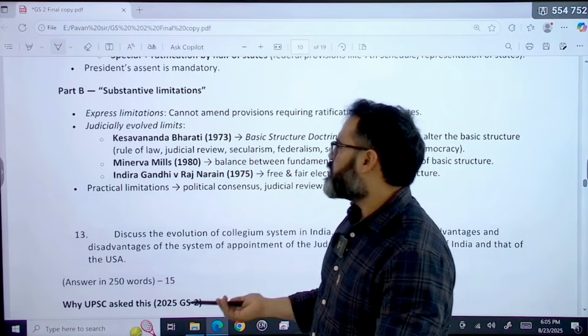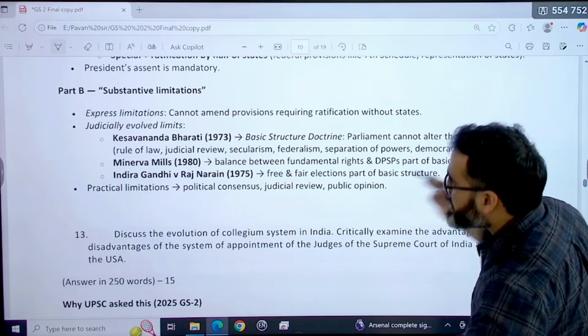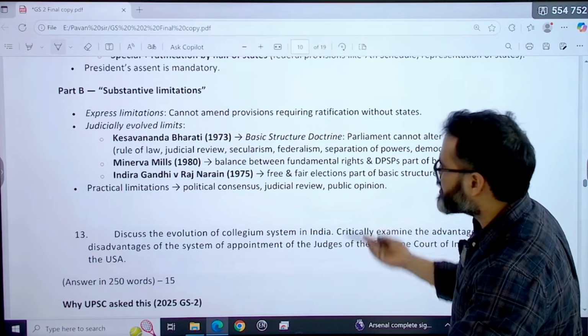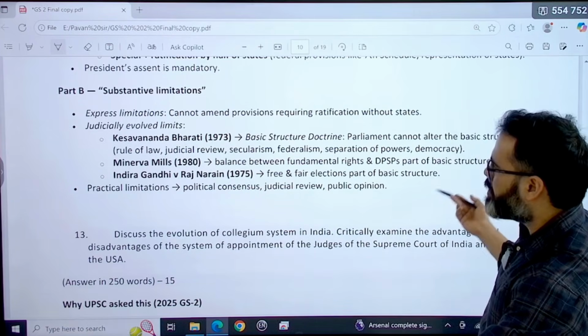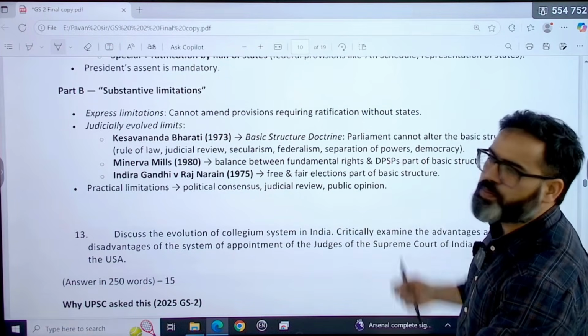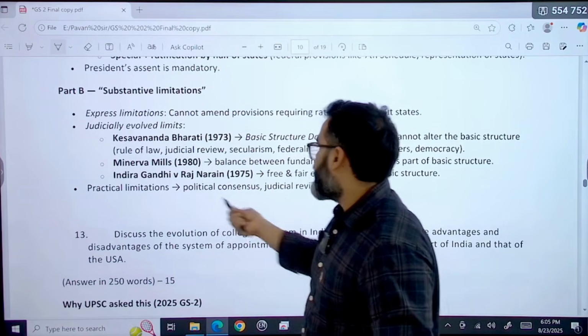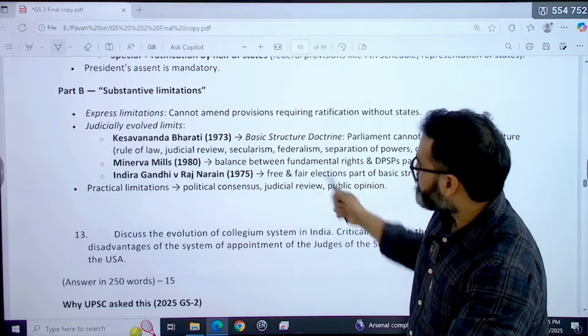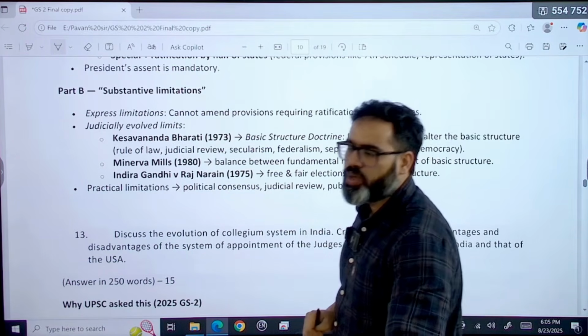And then the Kesavananda Bharati case, because of this basic structure doctrine, Parliament cannot alter the basic structure like rule of law, like judicial review, like secularism, like federalism, separation of power. So this is basically a substantive limitation. So what is the practical limitation? Practical limitations are like political consensus is required, judicial review is there, and public opinion is there. So these are the things you have to note down in your answer.